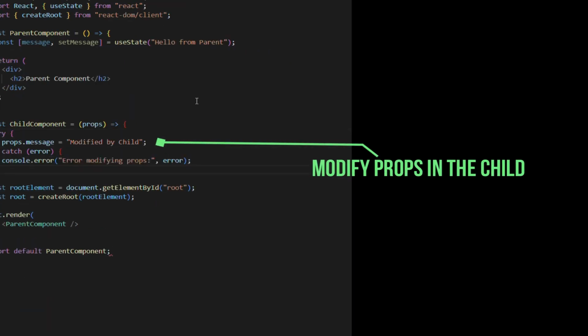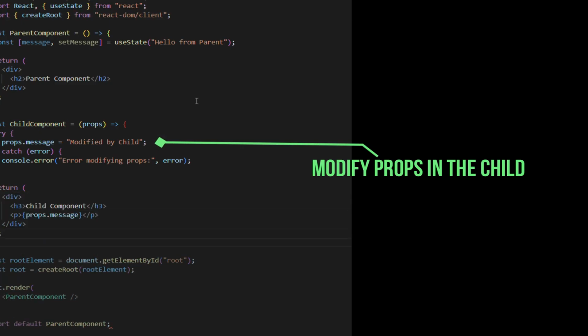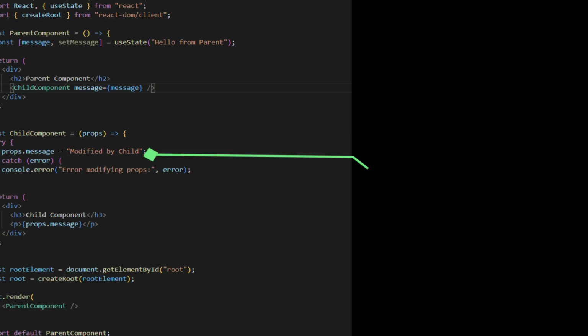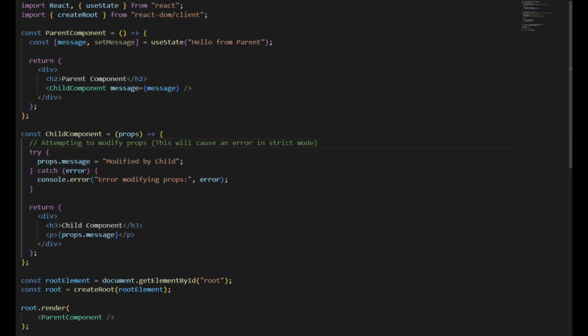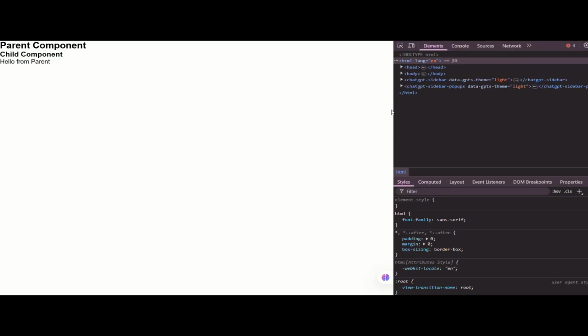Trying to modify props in the child. Inside the child component, we receive message as a prop. Here, we try to reassign message inside the child. React does not allow direct modification of props. This can lead to unexpected behavior and React strict mode will throw an error. What happens when we run this code? If React strict mode is enabled, you'll see an error in the console saying, TypeError: cannot assign to read-only property message. How to handle this correctly?